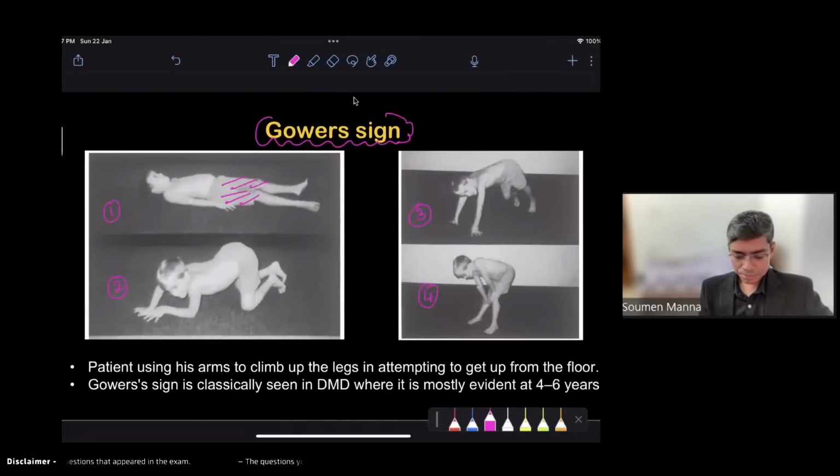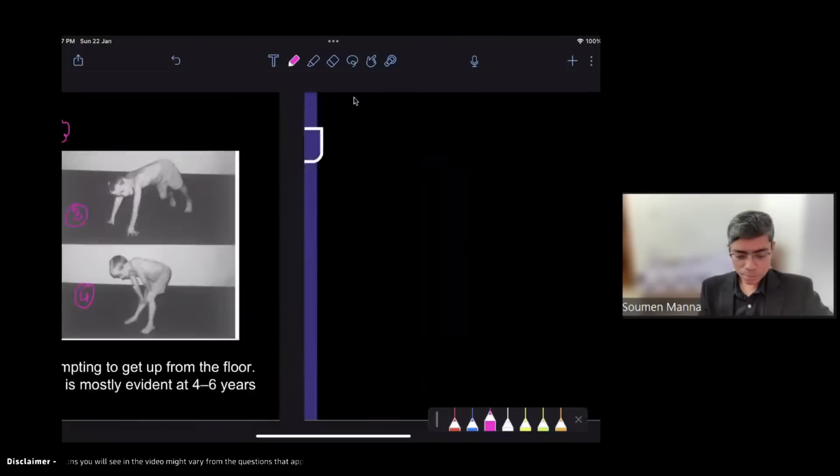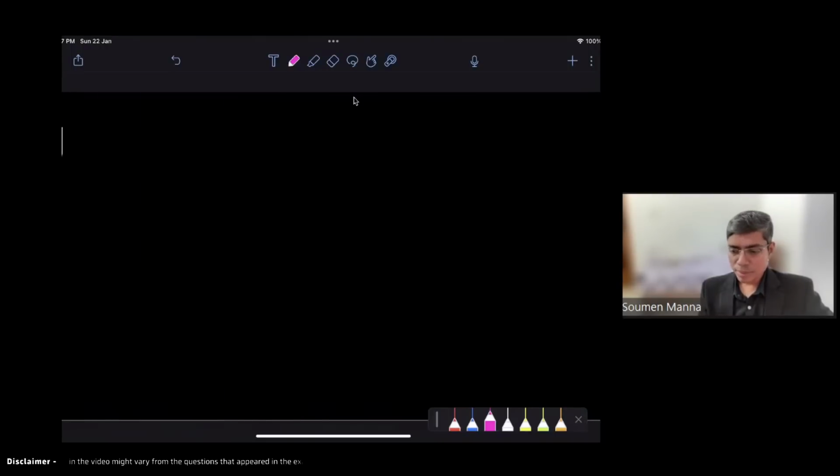Now, the question is about the actual pathogenesis that is happening due to dystrophin. Dystrophin protein is a muscle membrane protein. Yes, third decade, right? Around the 30s death occurs. So we are talking about this dystrophin. You have to know a little bit more about dystrophin. Just hold on a little.